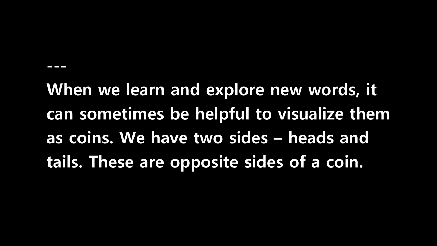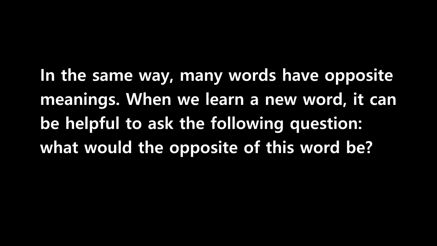When we learn and explore new words, it can sometimes be helpful to visualize them as coins. We have two sides, heads and tails. These are opposite sides of a coin. In the same way, many words have opposite meanings. When we learn a new word, it can be helpful to ask the following question: what would the opposite of this word be?